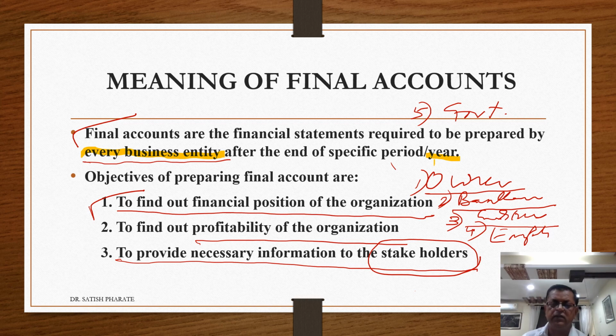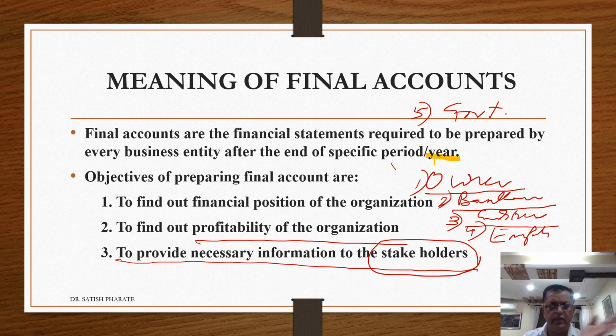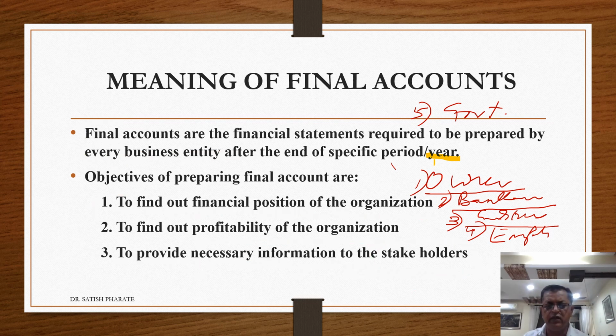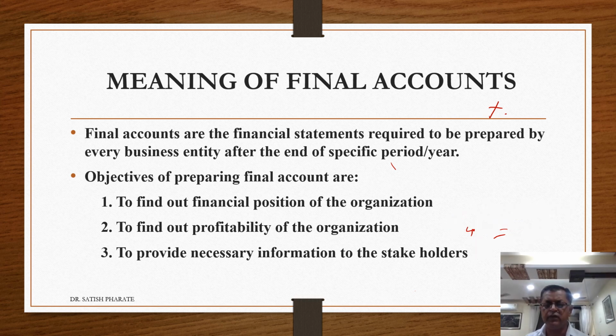Lastly, government. Now, why is the government interested to know the financial position? Because based on the financial position, the government will understand whether the entity will be able to make the payment of taxes, such as direct taxes or indirect taxes. Whether the entity will be able to pay these taxes or not can be known with the help of these financial statements, and hence all these persons who are involved and interested are called the stakeholders, to know the financial position of the organization.